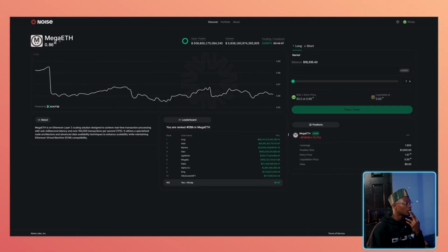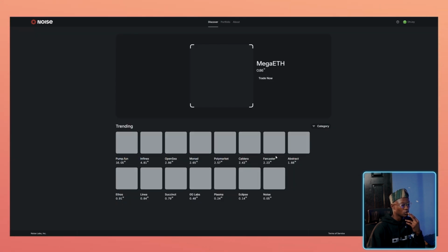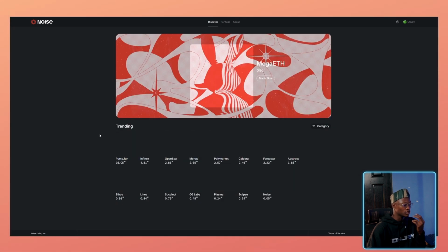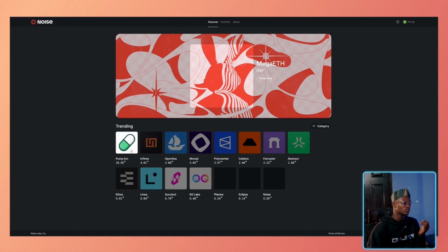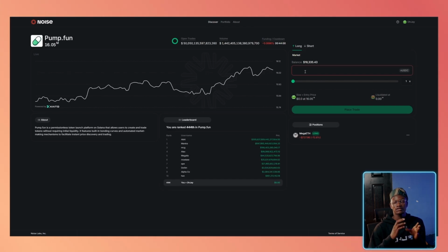So let's head over to the discover page and try to short the Mindshare of Pump.fun. Yesterday the Pump.fun Twitter account and the founder's account got banned on X. But I think it's not really about whether there's bad news or not.